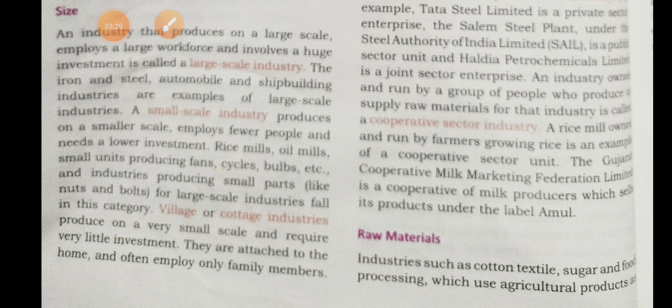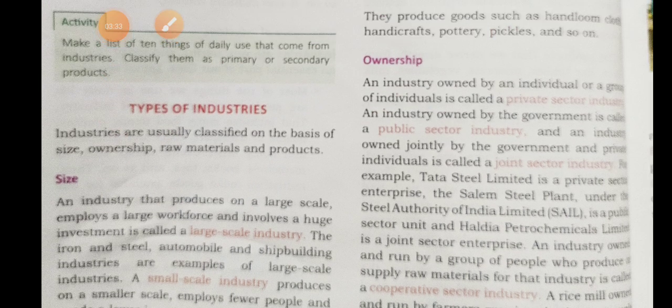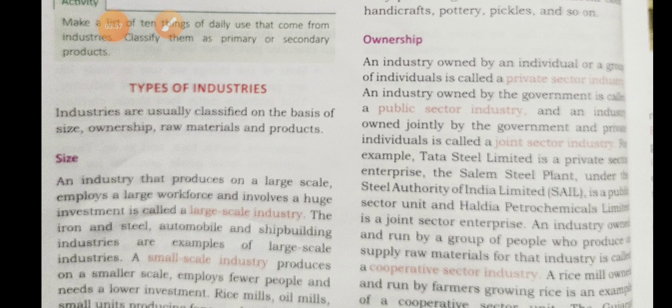And what is ownership? An industry owned by an individual or a group of individuals is called private. We can start a business alone or with a group of people. Those kinds of industries are called private sector industries.